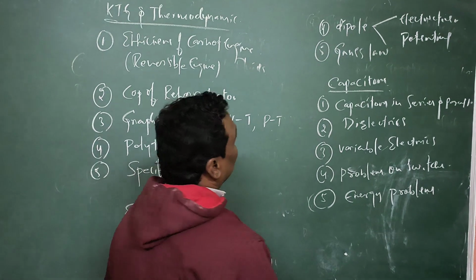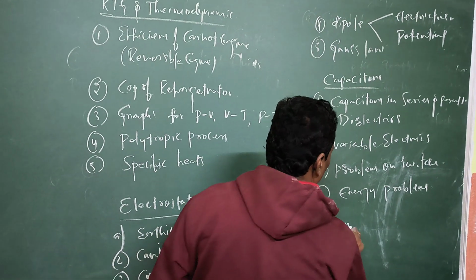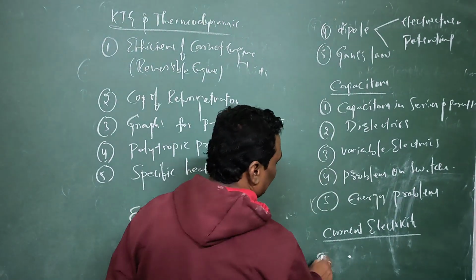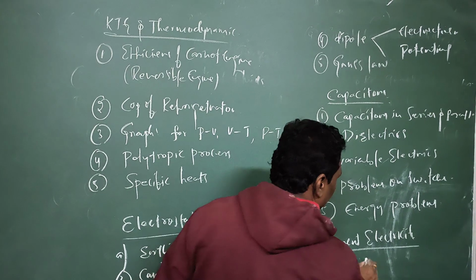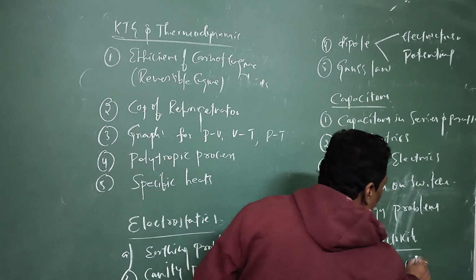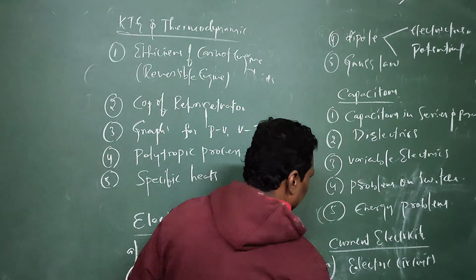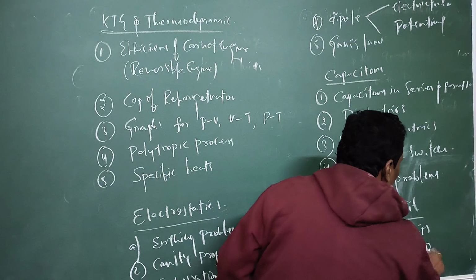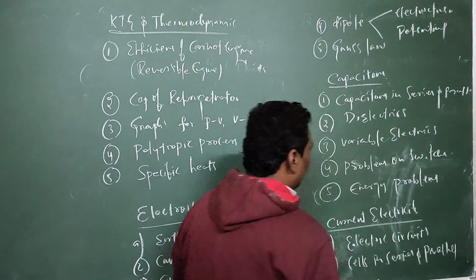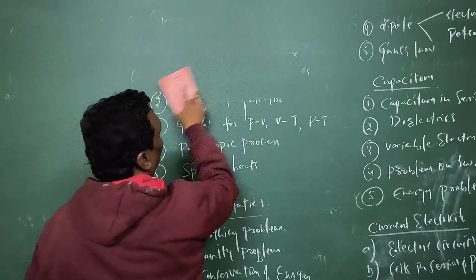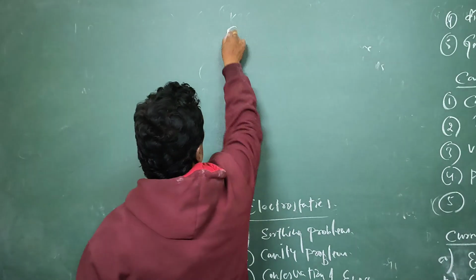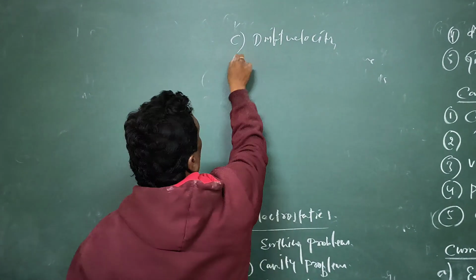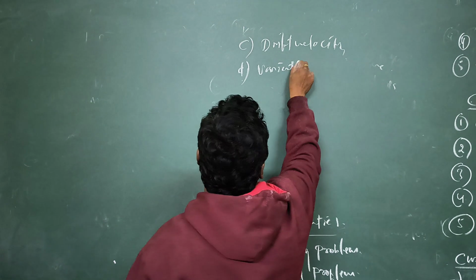And next one, current electricity, very easy chapter. In current electricity, you have to concentrate on electric circuits. Next, cells in series and parallel. Electric circuits, cells in series and parallel. And you can concentrate on problems on drift velocity. Next you can concentrate on variation of resistance with temperature.